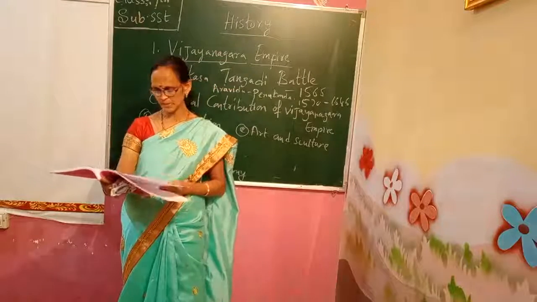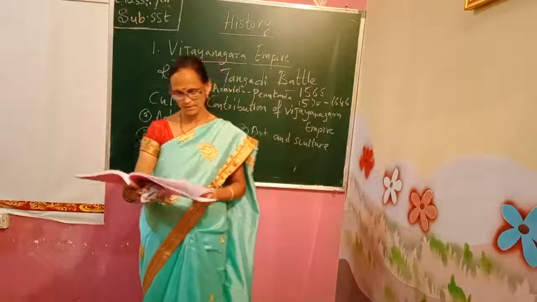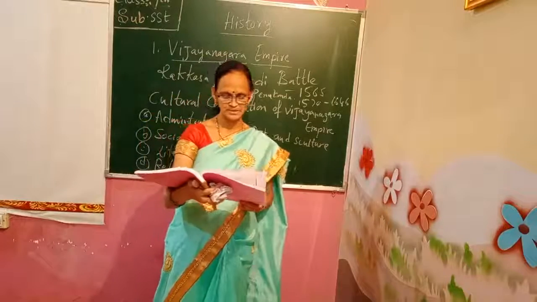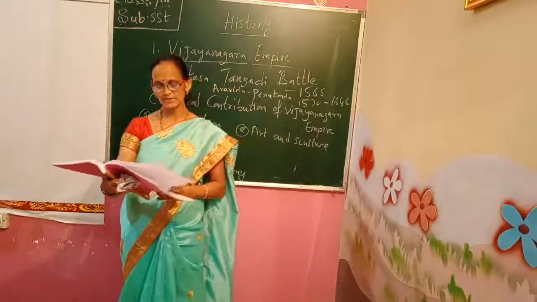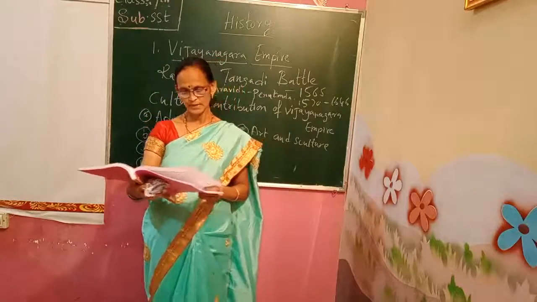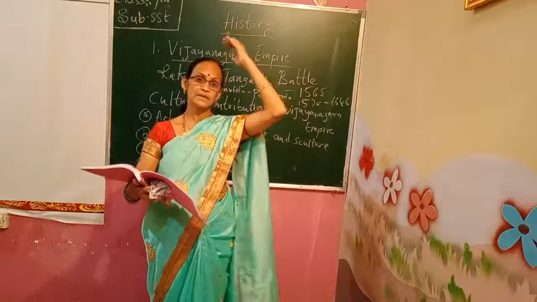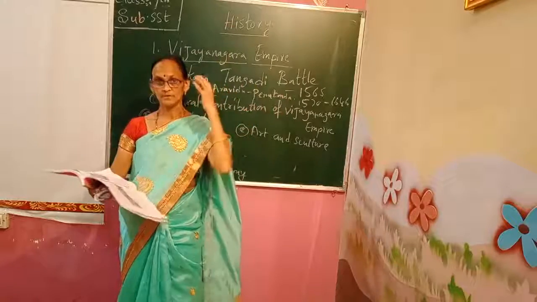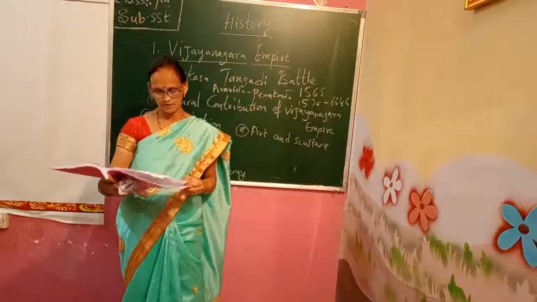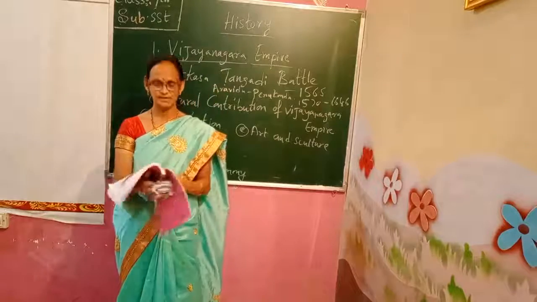The Kalyana Mandapa of the Virupaksha temple in Hampi, the Hazara Rama temple, the Vittala temple, the Krishna temple, the Kamala Mahal, and the Vidyashankar temple in Sringeri are some important temples built during the period, very spacious. Yes, they built many marriage halls and also temples which are very spacious, enclosed with high towers. Very wide marriage halls, meeting halls, and spring pavilions were the features of the temples of the Vijayanagara period.